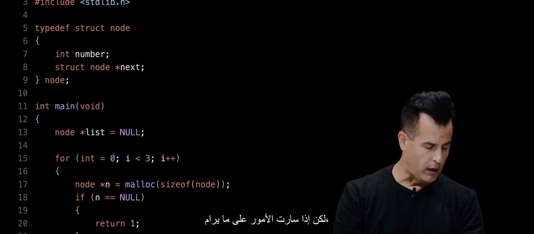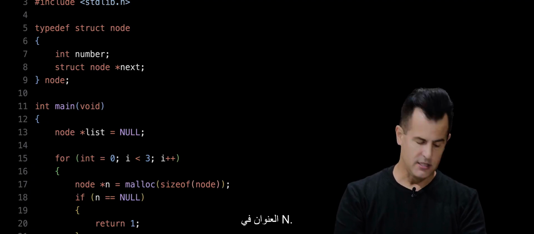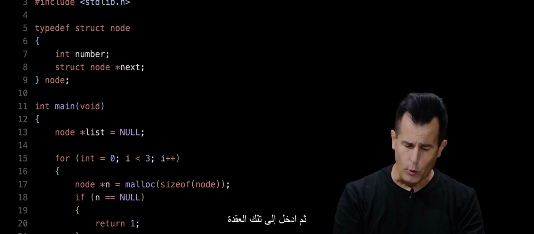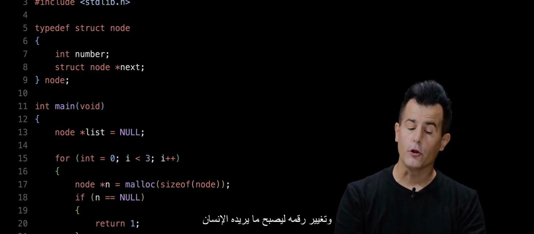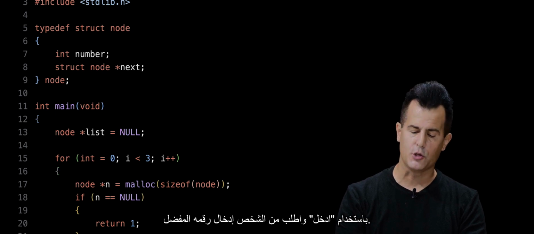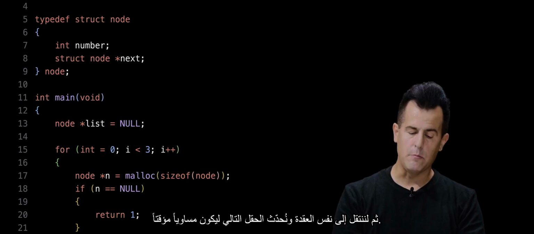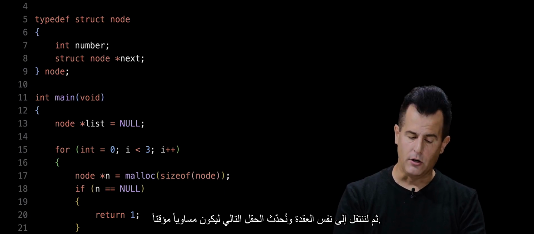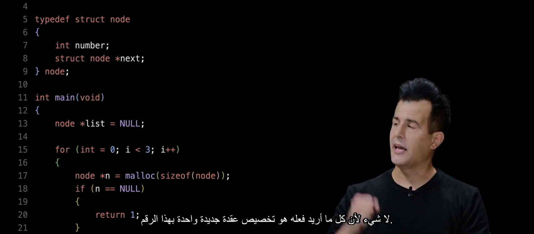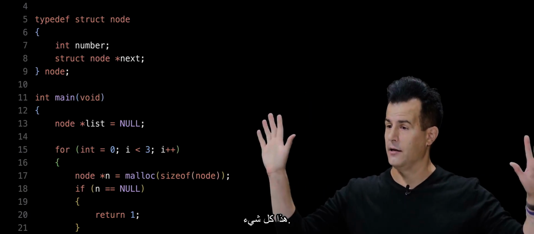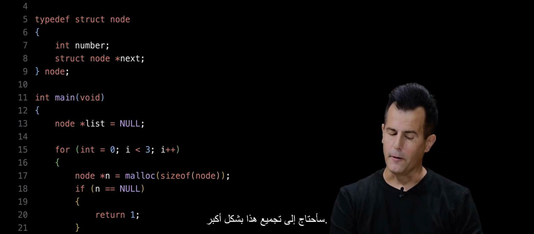But if all goes well, let's do this. Let's go to the address in n, and then go inside of that node and change its number to be whatever the human wants it to be by using getInt and just prompt the human for their favorite number. Then let's go to that same node and update the next field to equal, for now, null, because all I want to do is allocate one new node with that number. That's it. Then I'm going to need to stitch this together further.